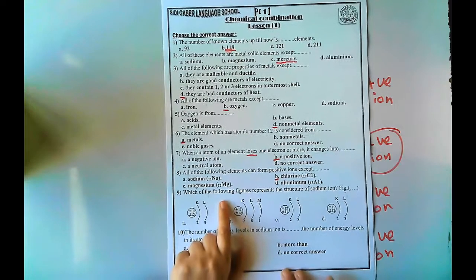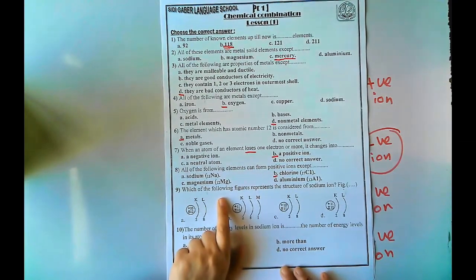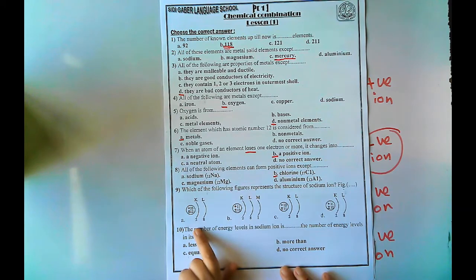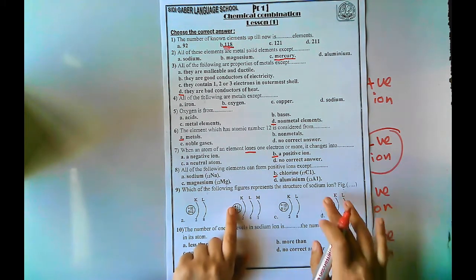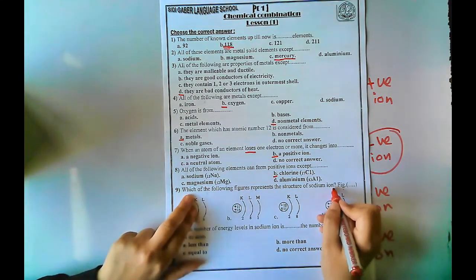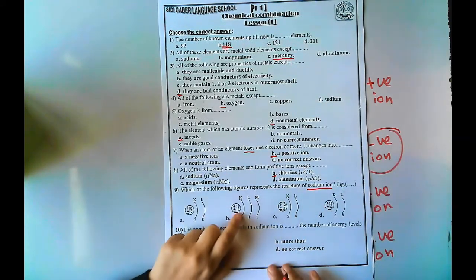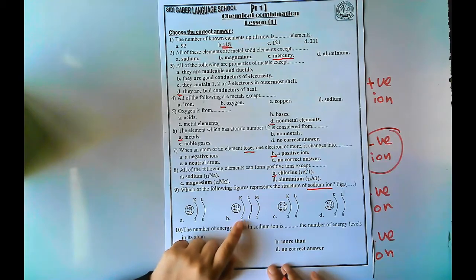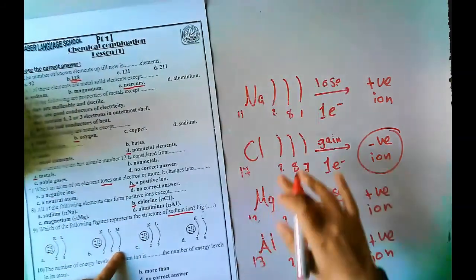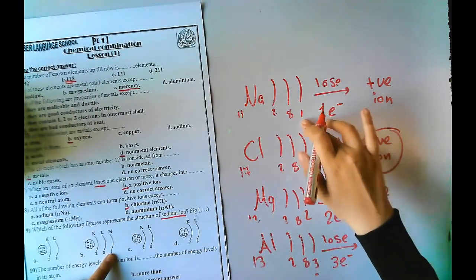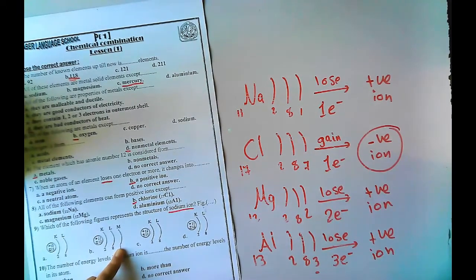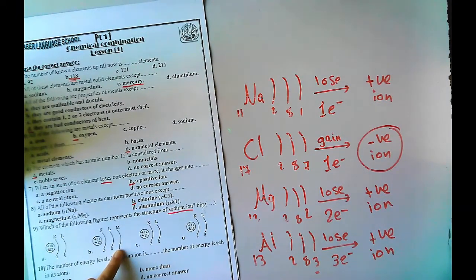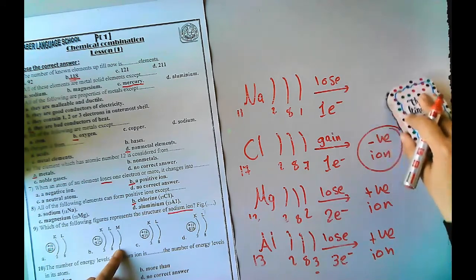Which of the following figures represent the structure of the sodium ion? Of course, is it asking about the sodium atom or ion? Sodium ion. If it's asking about the sodium atom, I will choose this, 2, 8, 1, like here. This is the sodium atom. But it's not asking about the sodium atom, it's asking about the sodium ion. So what is the sodium ion?